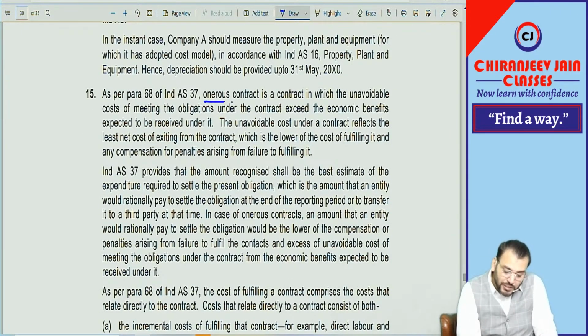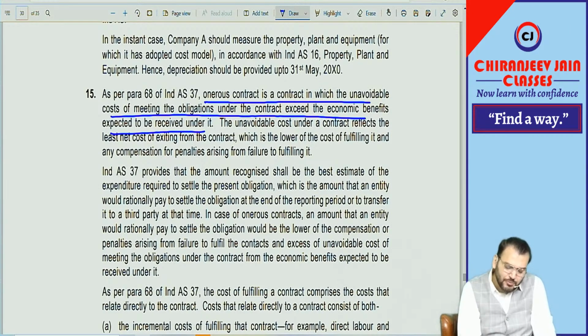As per Ind AS 37, an onerous contract is a contract in which the unavoidable cost of meeting the obligation under the contract exceeds the economic benefit expected to be received under it. This we know.